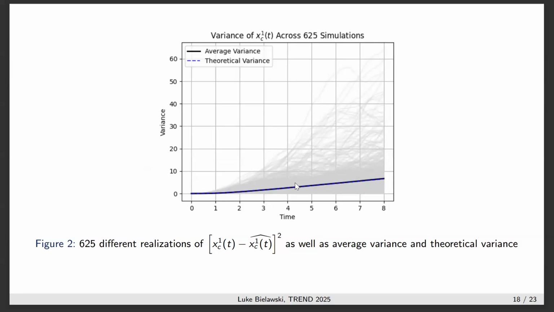So this is 625 simulations, and I wanted to verify that my variance calculation was correct. So you just take a large sample, you take the sample variance, and you show, hopefully, that it is the same thing as the theoretical variance, and indeed it is. All of the plots are estimators of the sample variance. So you can see the variance in the estimators of the sample variance is kind of high.